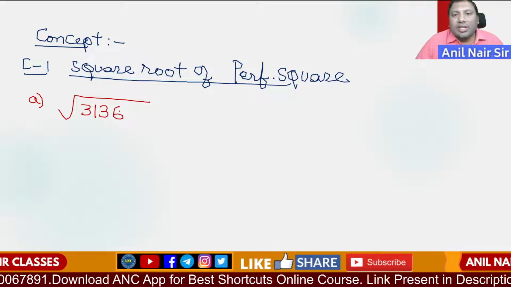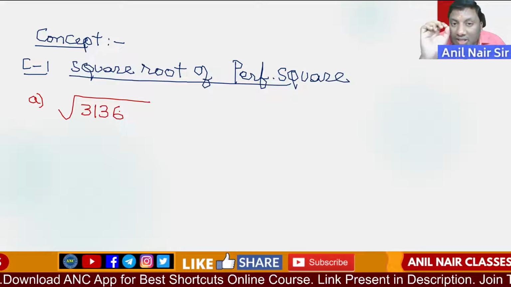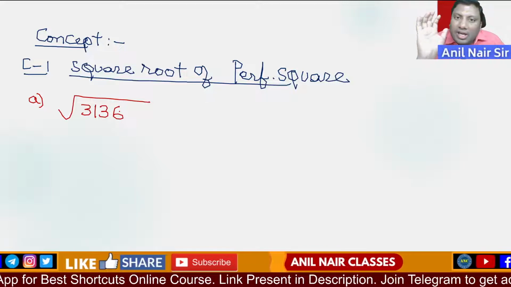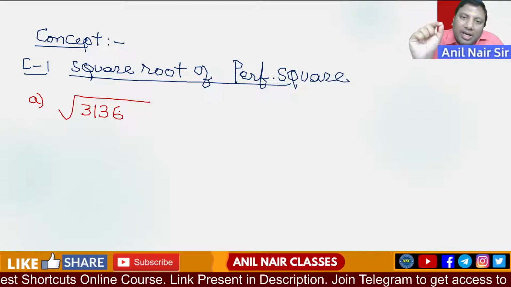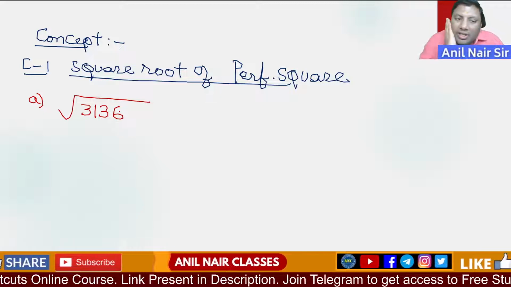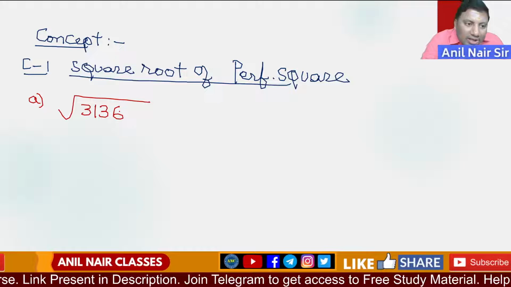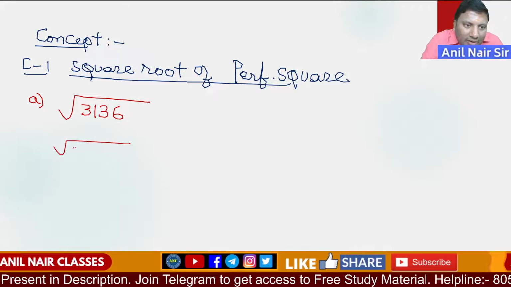Square root of 3136. Any number which does not obey the property that the digital sum should be 1, 4, 7 or 9 is not a perfect square. Square root of 3136, step number 1. Listen carefully. Start from the rightmost.